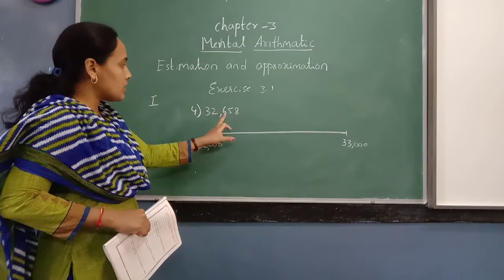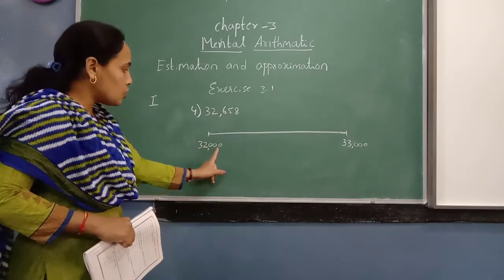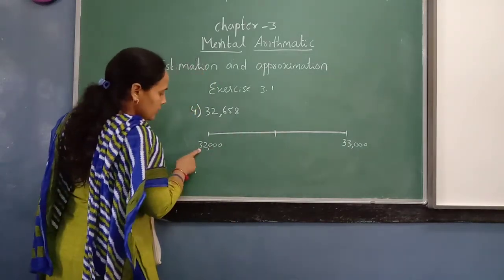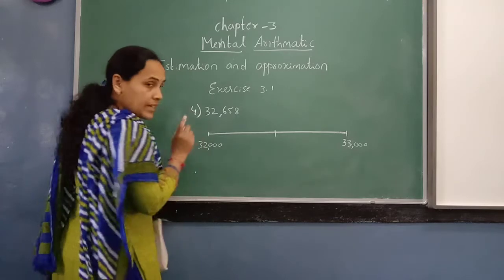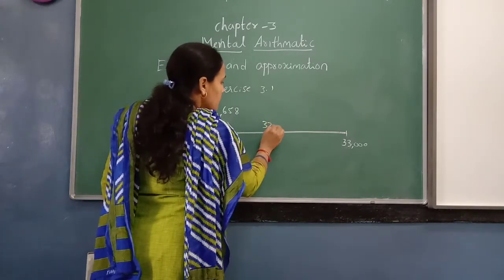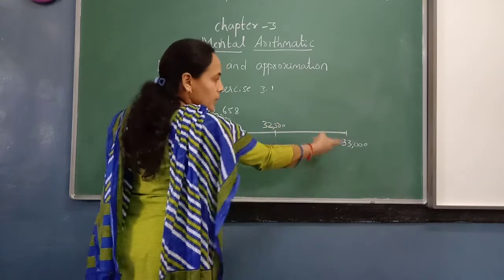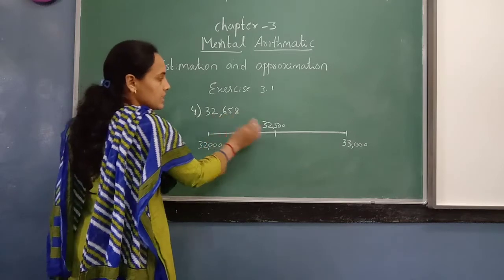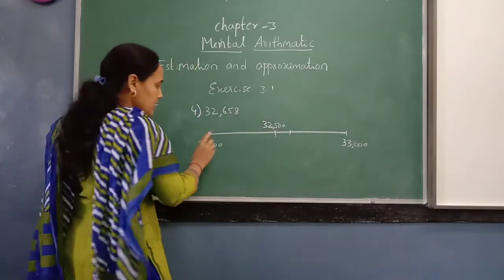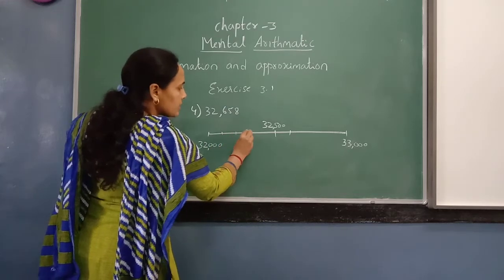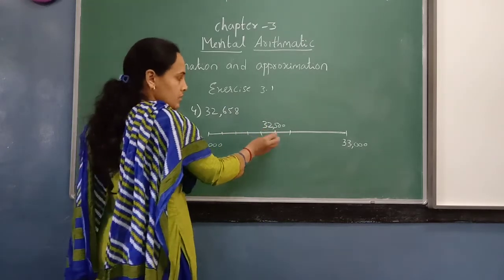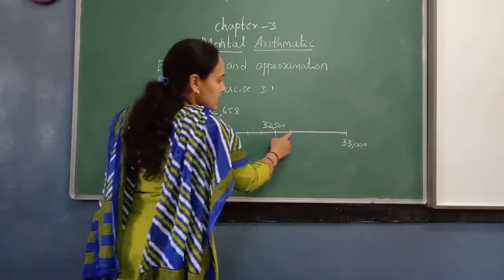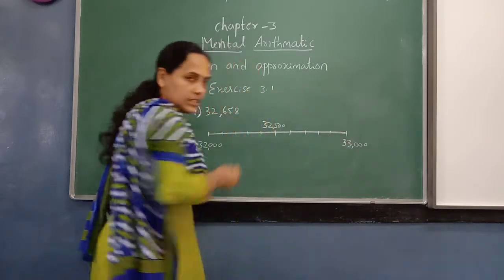So this 32,658 lies between 32,000 and 33,000. Now the middle number will be say 32,500. 32,500. Next will be 33,000. Now 658 is there. So 32,600 means somewhere here it comes. Because 32,100, 200, 300, 400, 500. Sorry. So 1, 2, 3, 4, 5. Then 6, 7, 8, 9, 33,000.